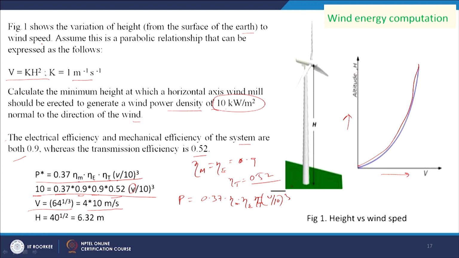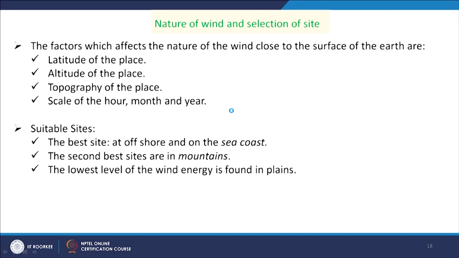And if we get the value of V, k equal to 1. So, h square equal to, we are getting 40. So, h is equal to half of 40, that is equal to 6.32 meter. So, at 6.32 meter if we put this turbine, then we will get this 10 kilowatt per meter square power density. Next we will see the nature of wind and selection of site.